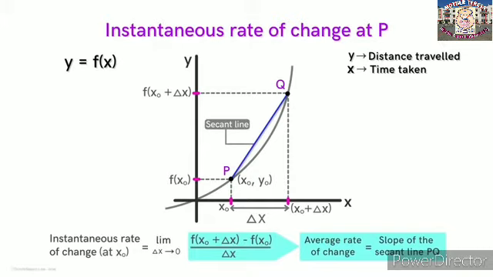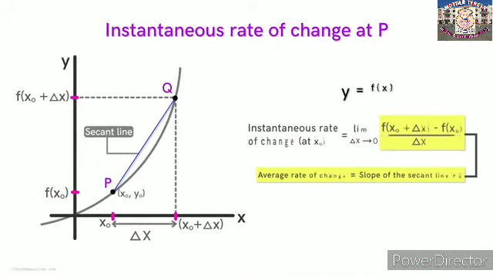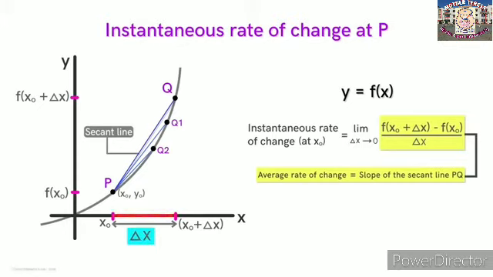Now what happens to this secant line as delta x tends to 0? Let's say we find the average rate of change between points P and Q1, Q2 and so on. We can see that as delta x tends to 0, these points come closer and closer to the point P. So as the limit delta x tends to 0, the secant line will pass through only one point P on the curve.